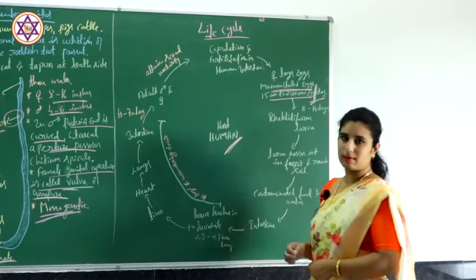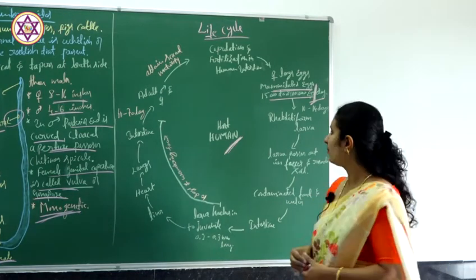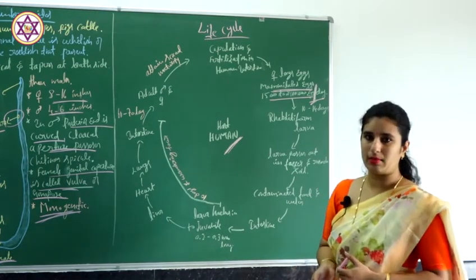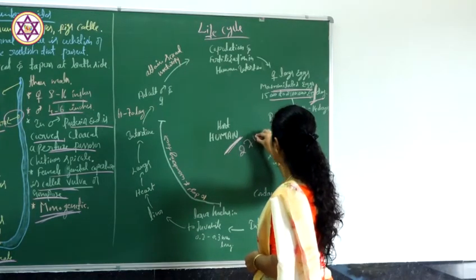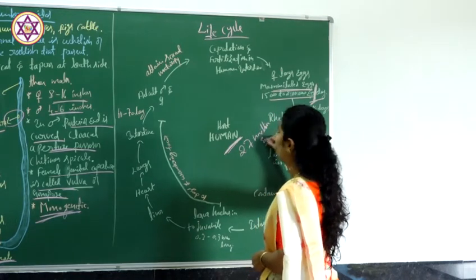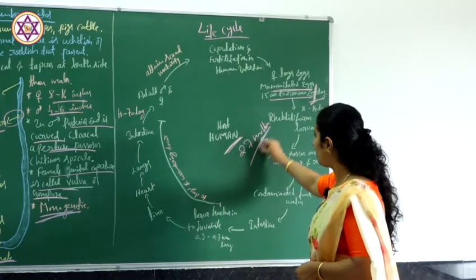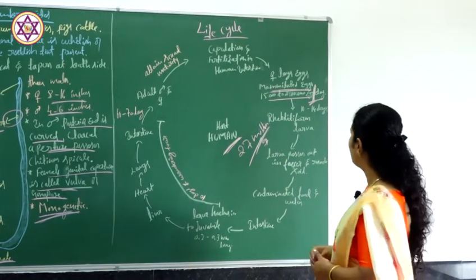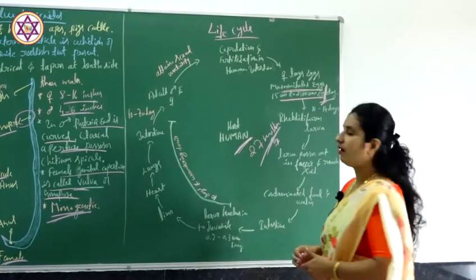In a single day, it lays about 15,000 to 2 lakh eggs, and in its total lifetime it lays about 27 million eggs.